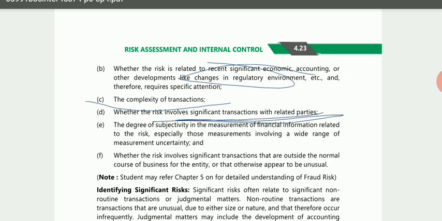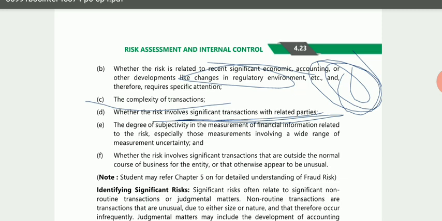So therefore, if the risk is involved in a related party, then that risk should be considered a significant risk by the auditor. Then they are talking about the degree of subjectivity in the measurement. Subjective and objective are the two terms. Objective means the same for all. If the decision or conclusion is objective, then if you call any person, he will give the same decision. But if the decision is subjective, then every person, according to his understanding and judgment, will give different opinions on that.